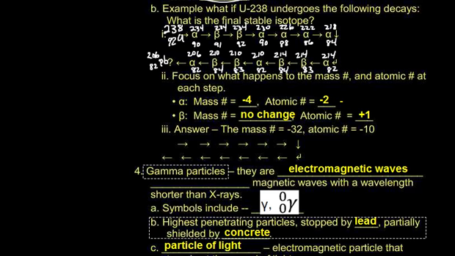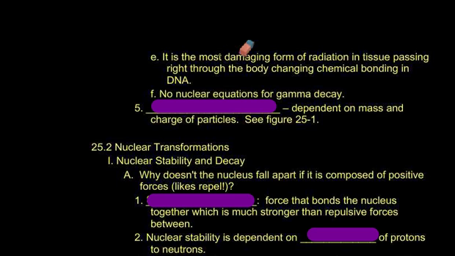It is a particle of light, an electromagnetic particle that travels at the speed of light. So its speed equals the speed of light. Its mass number is 0, its atomic number is 0, and no new particle is formed from gamma radiation. It usually accompanies alpha, beta, and other forms of radiation. Gammas are the most damaging form of radiation in tissue because they pass right through the body, changing chemical bonding in DNA. And there are no nuclear equations for gamma decay. There's nothing that changes in the nucleus.